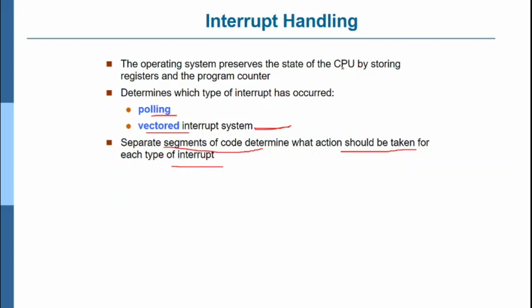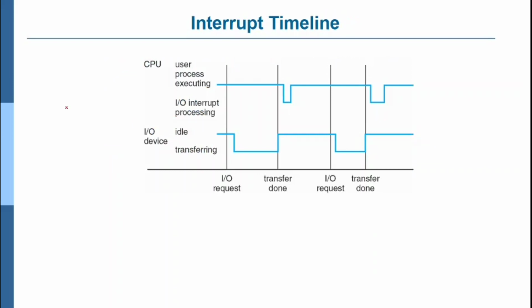So the operating system stores the state of the CPU in registers and the program counter. You can see here in this location the user process is executing without any interrupt, it keeps on moving. Whenever an interrupt occurs, you get input output interrupt processing. At this point some interrupt occurs, then it performs, then once again an interrupt occurs and it goes.